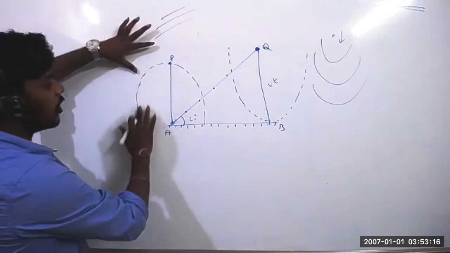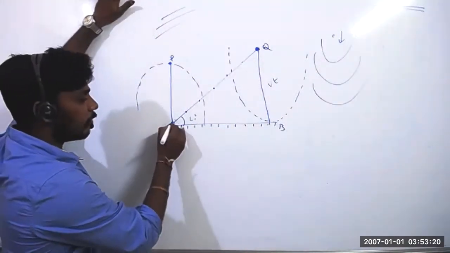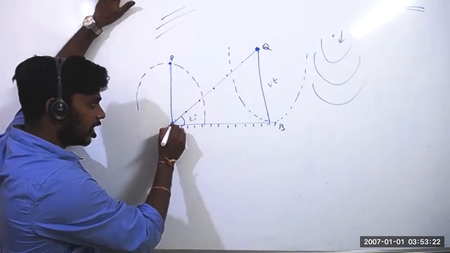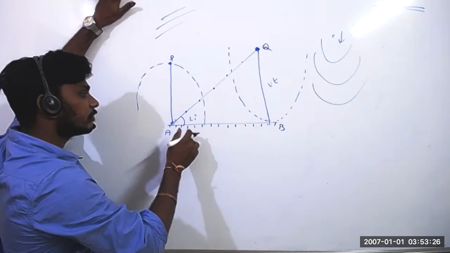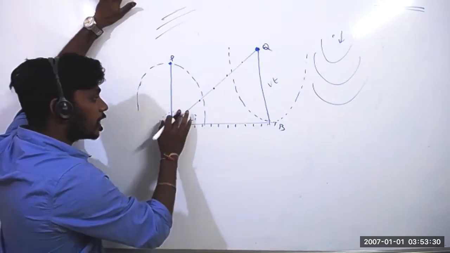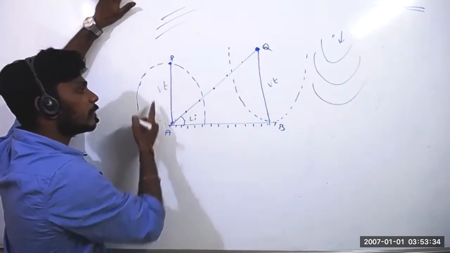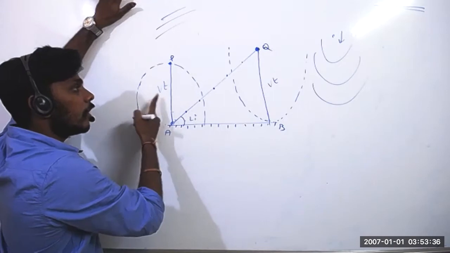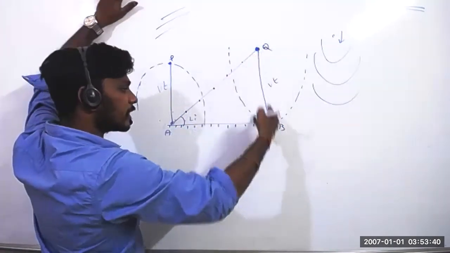It is not a dotted sphere, Bhanuprasad. I am saying once this point touches here, it provides the spherical wavefront, right? Yes, sir. That spherical wavefront, how much distance will it travel? Velocity into time, that much distance, right? Yes, sir. In the same time, this Q will also travel the same distance in the opposite direction.